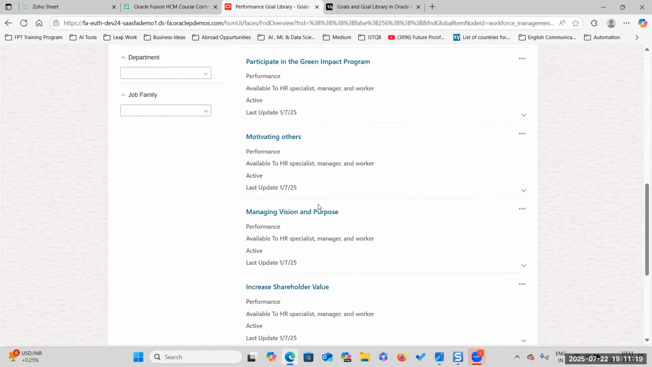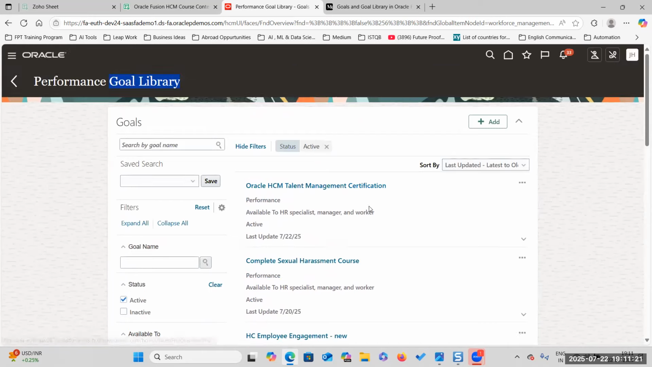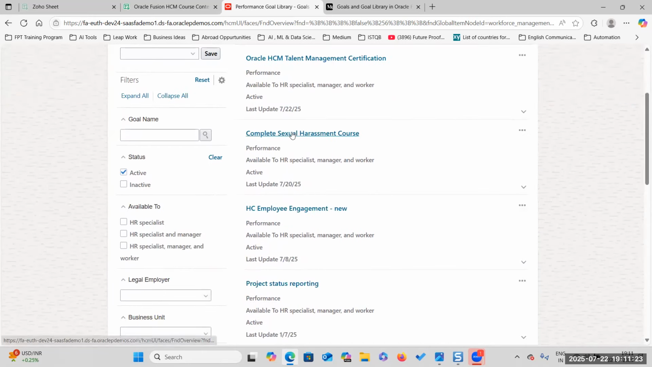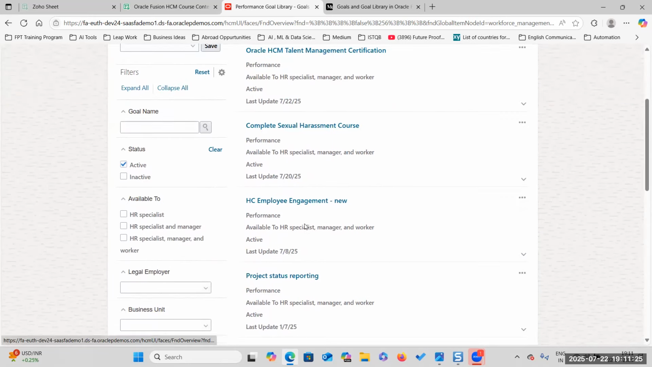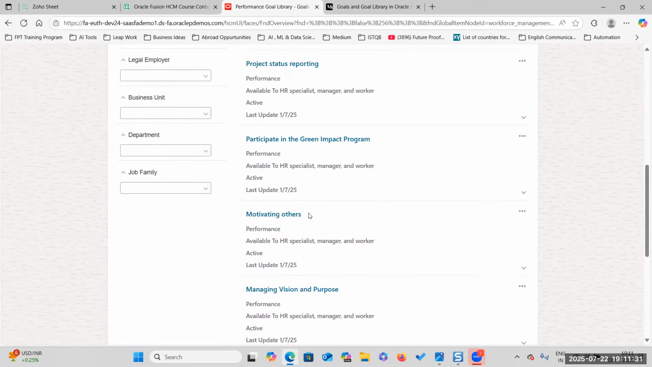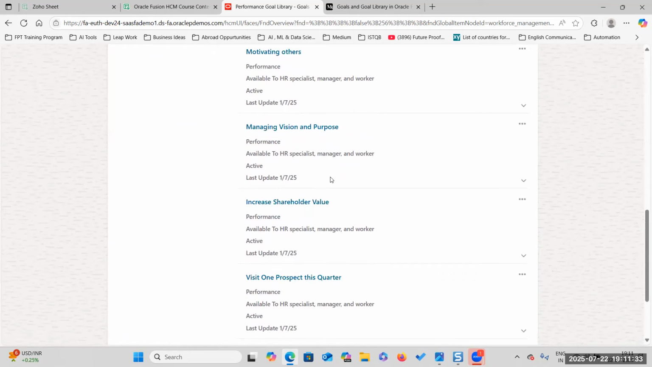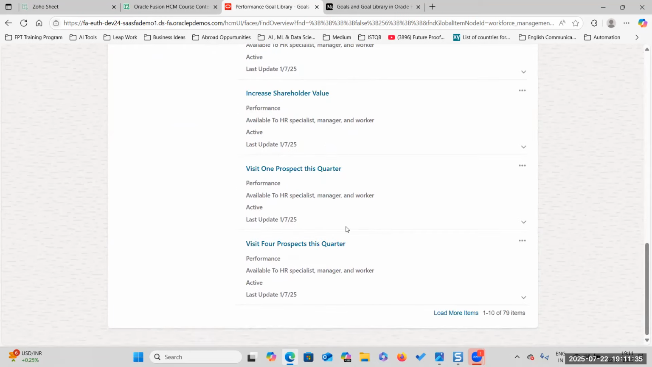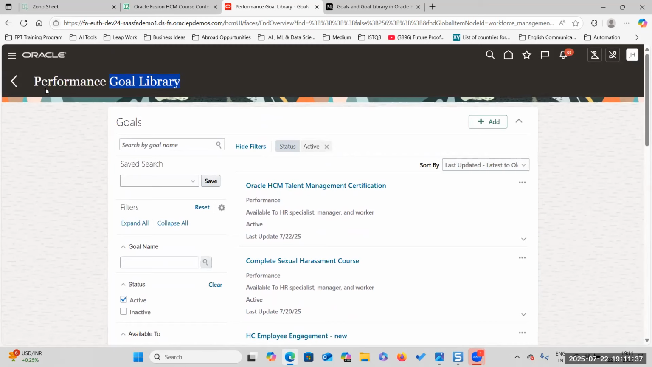So let us say there are so many goals, right? These are all goals like complete sexual harassment course, project status reporting, participate in green impact program. All these things come as part of goals in the goal library. So there are different goals. Now, without wasting much time in creation of goals, we will create a goal plan.